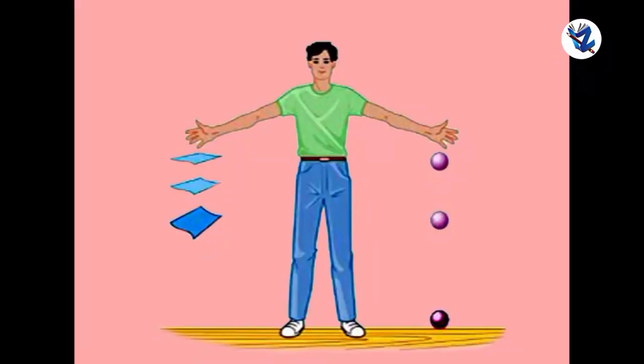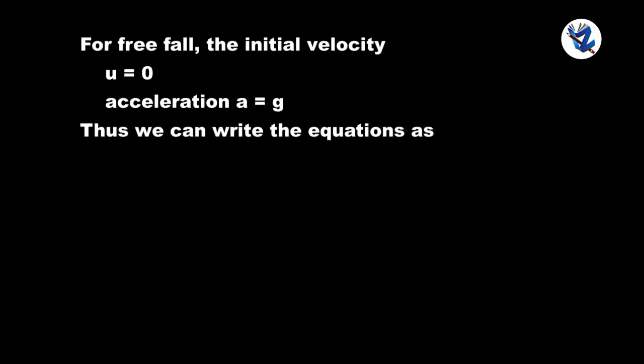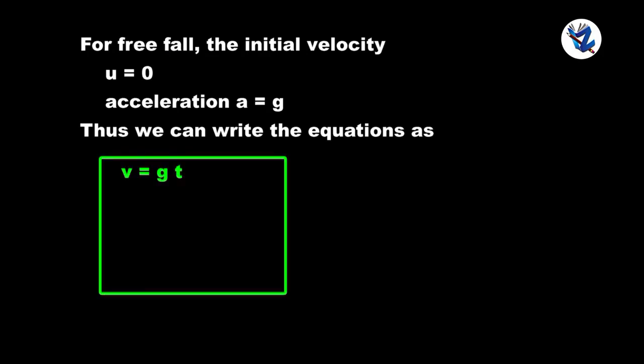For a free falling object, the velocity on reaching the Earth and the time taken for it can be calculated by using Newton's equations of motion. For free fall, the initial velocity u is 0, the acceleration a is equal to g, and thus we can write the equations as v is equal to gt, s is equal to 1 upon 2 gt square, v square is equal to 2gs.